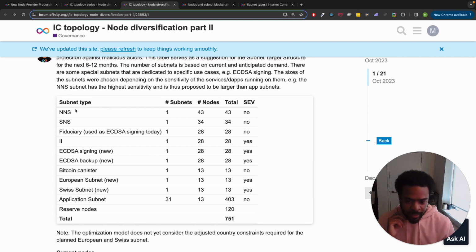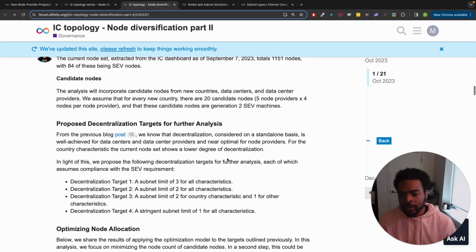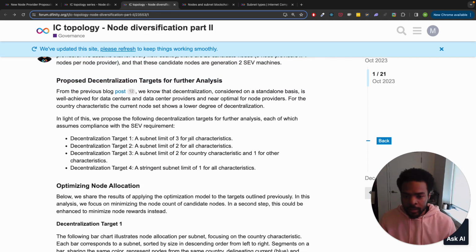You can see the subnets with the number of subnets, one of all of these, and then 31 application subnets. And then we see the number of nodes, and so on. And then the actual decentralization targets are here. Decentralization target 1, a subnet limit of 3 for all characteristics. That means a node provider can be represented at most 3 times in a single subnet. Same for a data center, same for data center provider, same for a country.